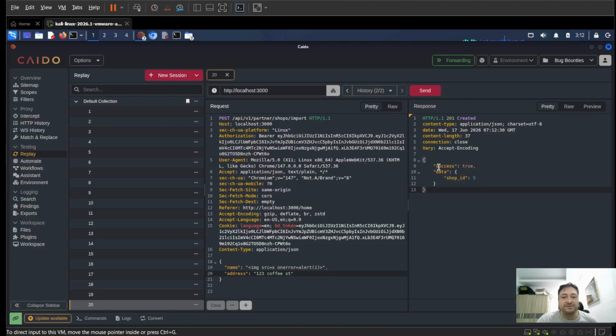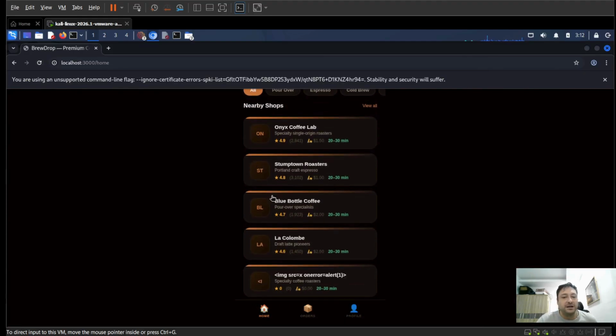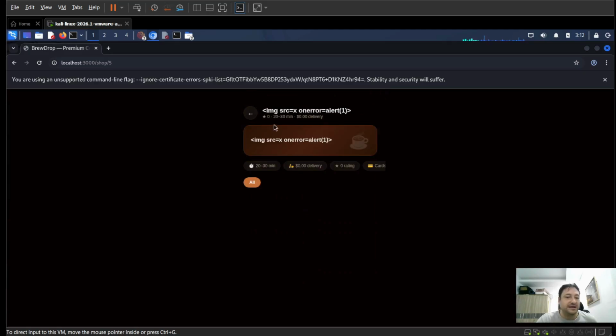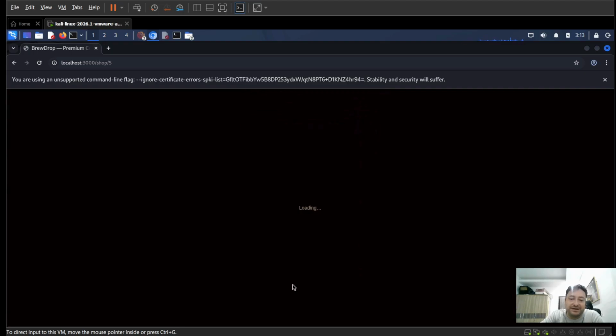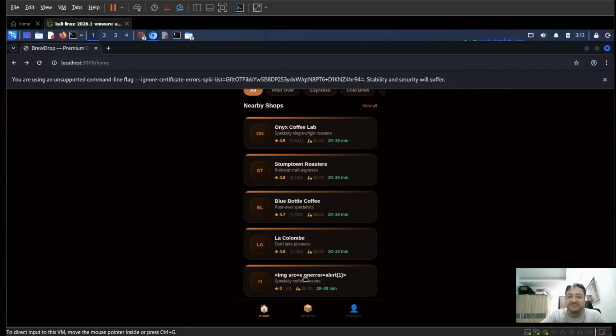So now we have cross-site scripting. We have success is true, data, shop ID 5. So if we go back to our web application, let's just refresh, and we should see that cross-site scripting company. All right, here we are at the very bottom. Okay, now we didn't do anything. There's no alert, nothing popped up, but we do see that I was able to build a company. So that's not too cool. And the reality is if they were able to put something malicious, we'd be in big trouble.